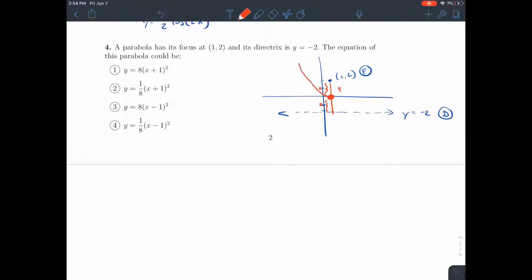Our parabola will open upwards because it has to surround the focus. So we get y is equal to... Now a normal parabola would have equation x squared, and that would mean the vertex is at the origin. But because we have to move 1 unit to the right, it should be x minus 1 in side transformation, because it will move us the opposite of what you expect. Now it's actually on the x-axis, so you don't have to move up or down at all, so it's like we're adding nothing.